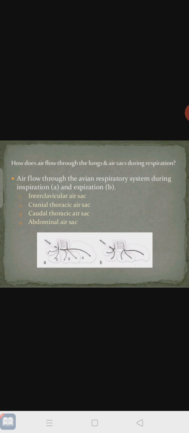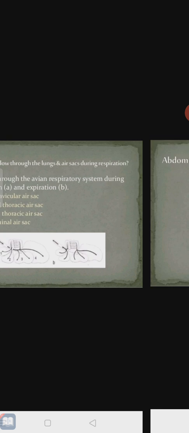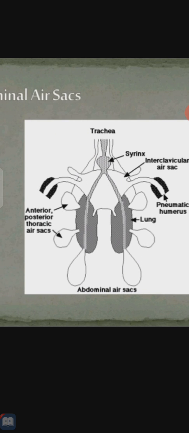This shows airflow through the avian respiratory system during inspiration and expiration. All these air sacs play an important role during inspiration and expiration, helping the lungs. Directly, respiration will not take place through the air sacs. Firstly the lungs, then secondly the air sacs. This is the structure of the air sac.